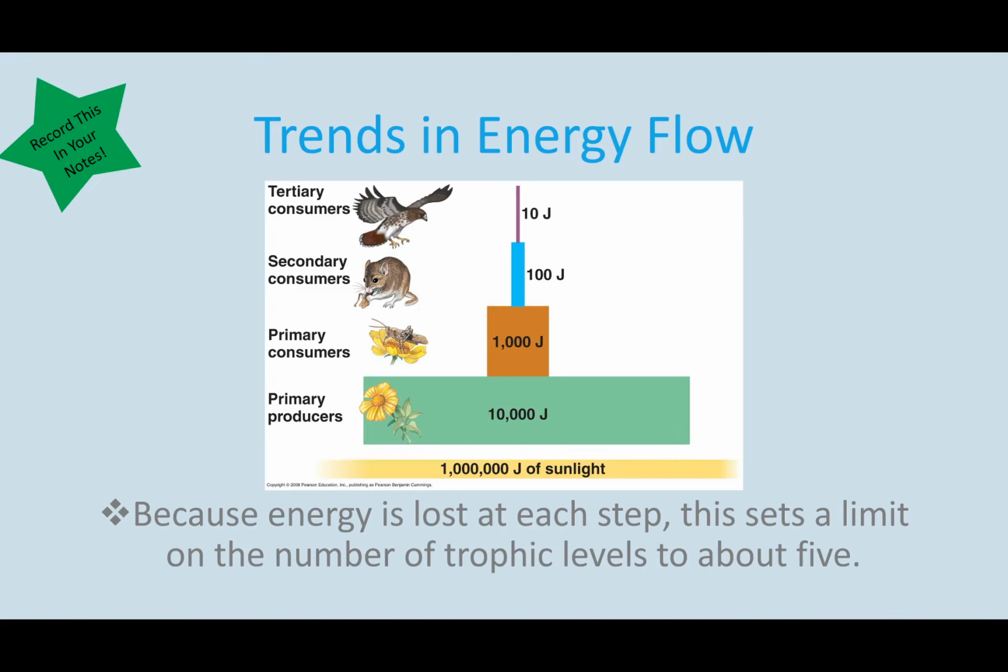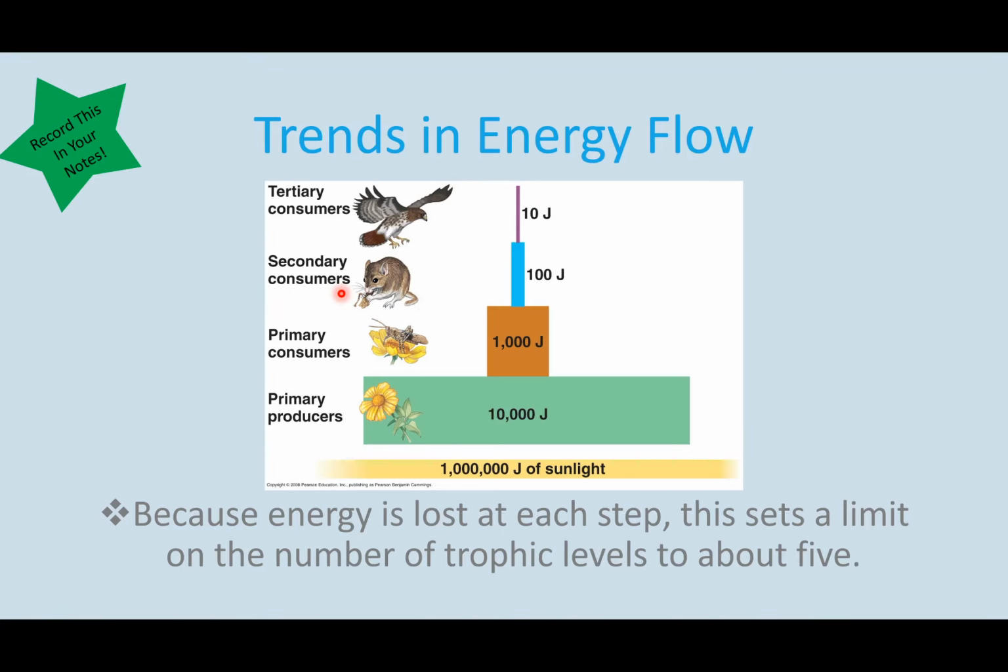But again, here we see a third example of an energy pyramid or a food pyramid. And because energy is lost at each step, this sets a limit on the number of trophic levels to about 5. So we see here we have our sunlight, then we have our primary producers that again get 10%, then we have our primary consumers that get 10%, secondary consumers that get 10% of the previous, and the tertiary consumers that get 10% of the previous one. So again, it's the same idea as in the last two examples that we saw. We have a large base at the bottom and it gets smaller because there's less energy available.